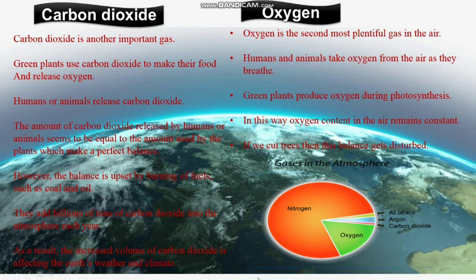Do you know, when air is heated, it expands, becomes lighter and goes up. Cold air is denser and heavy. That is why it tends to sink down. When hot air rises, cold air from surrounding area rushes there to fill the gap. That is how air circulation takes place.